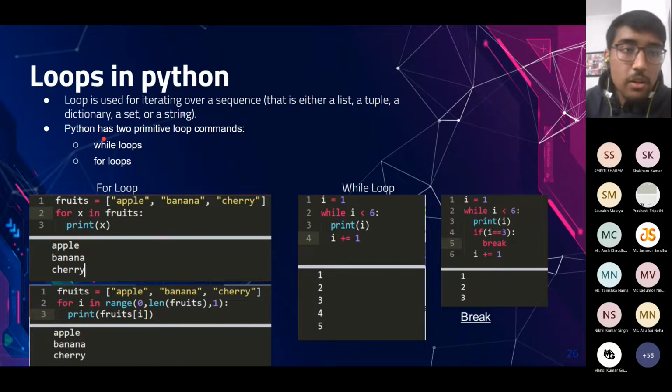Next, we would cover loops in Python. Loops are used to iterate over a sequence, that is either a list, a tuple, a dictionary, a set, or a string. There are mainly two types of loops, while loops and for loops.